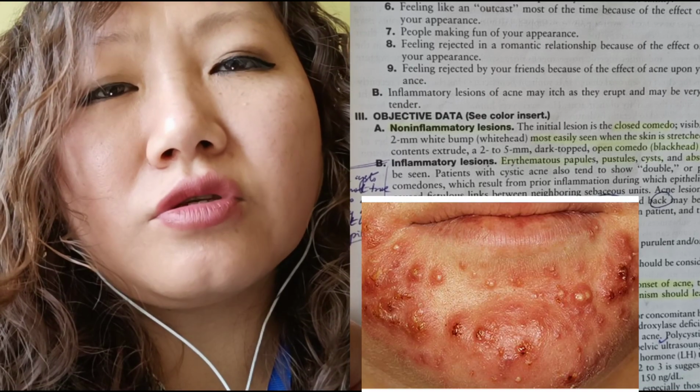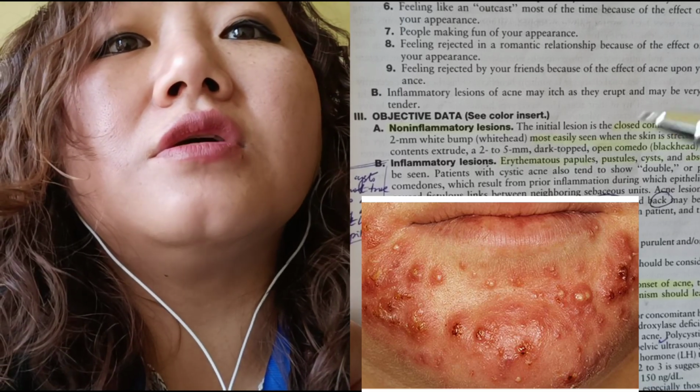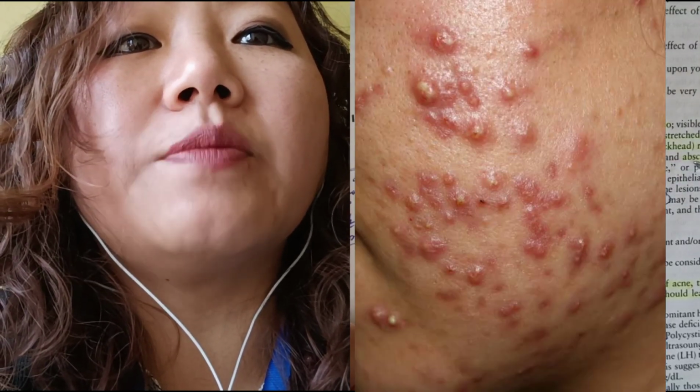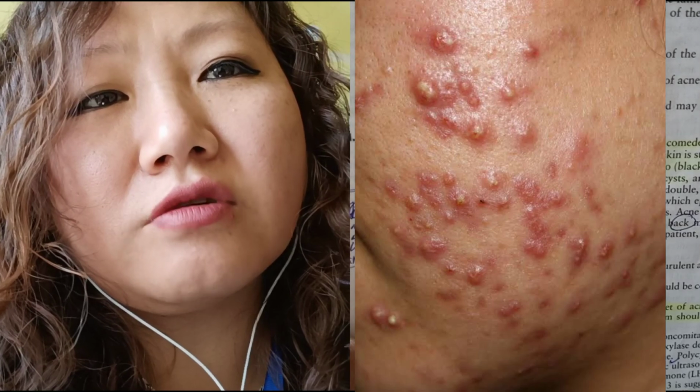Large nodules can also be formed, and these are usually seen as pustules, cysts, or abscess. Abscesses are like huge collections of pus.